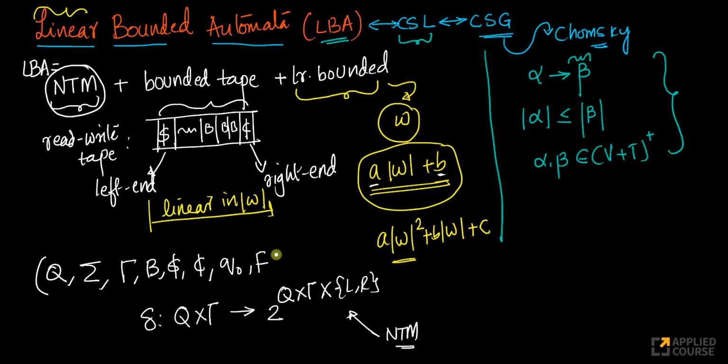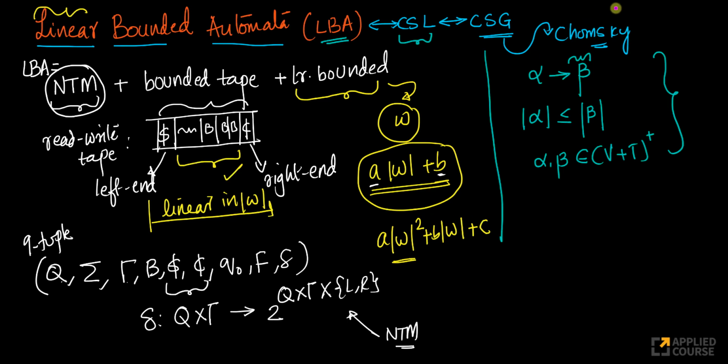If you look at it mathematically, it has 1, 2, 3, 4, 5, 6, 7, 8, 9. It's a 9-tuple. The only special thing here is the left end symbol and the right end symbol, and your header cannot cross them. That's very important. Your header cannot go to the left of this. Your header cannot go to the right of it. That's very, very important. So this is what is called a linear bounded automata.